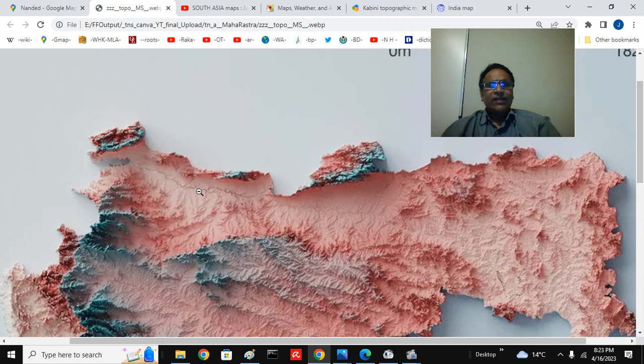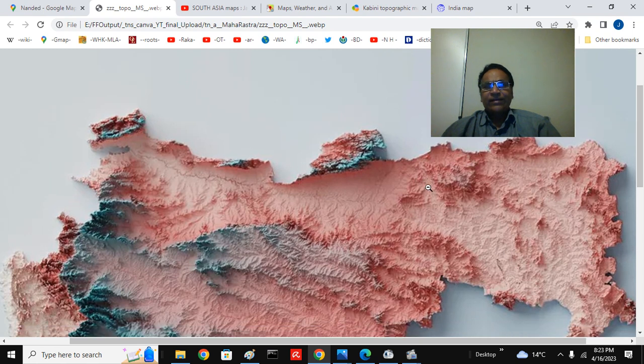Okay. This is the Tapti, this is the Purna basin we looked at before. And now we are looking at the Penganga, Wardha. This is the Wardha river here. The Penganga river flows north of the Ajanta ranges, cuts outside, and it cuts the border between now Adilabad district, that